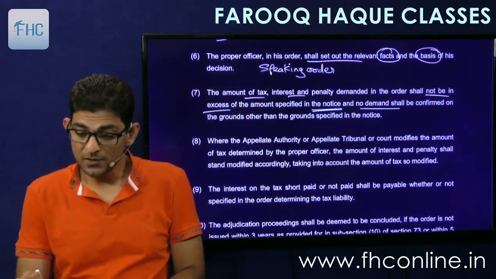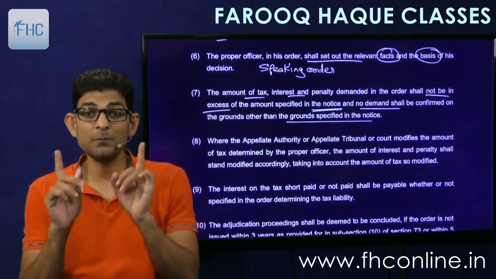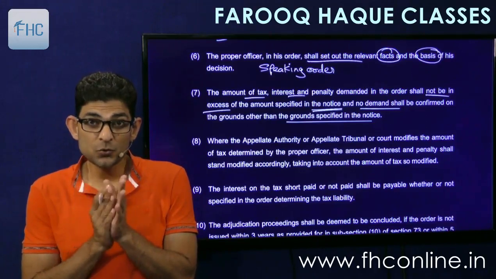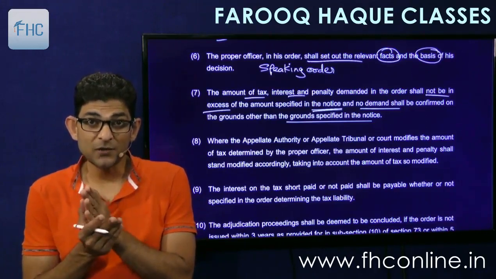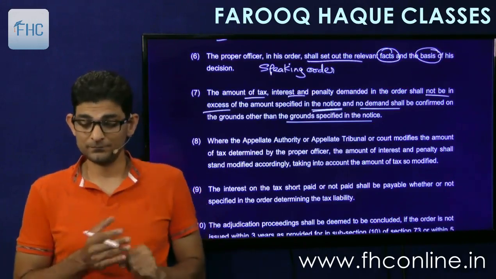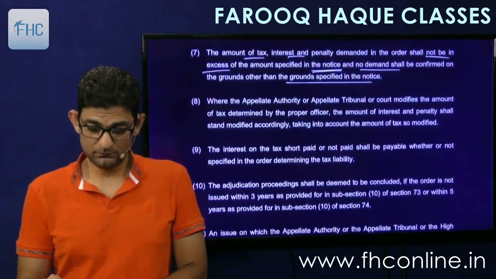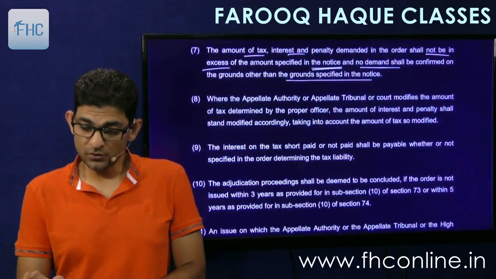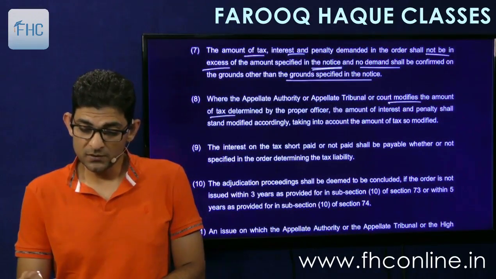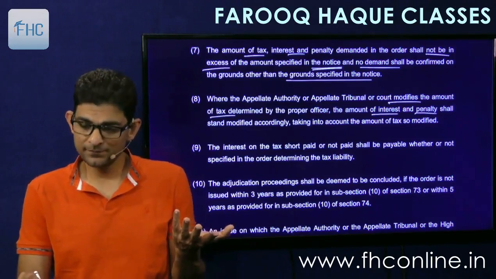And no demand shall be confirmed on the grounds other than the grounds specified in the notice. Second important point. The grounds which were mentioned in show cause notice should be the same as in the final order. Final order cannot be passed on separate grounds, on different grounds. Then where the appellate authority or the tribunal or the court modifies the amount of tax determined by the officer, the amount of interest and penalty shall be modified accordingly. Obviously.